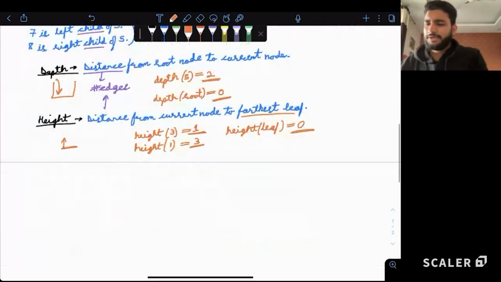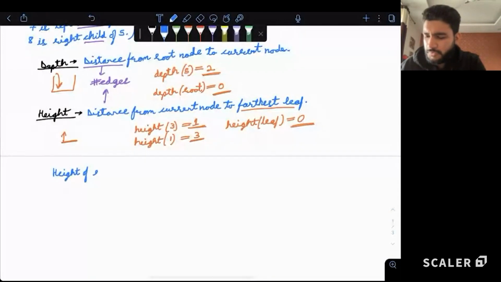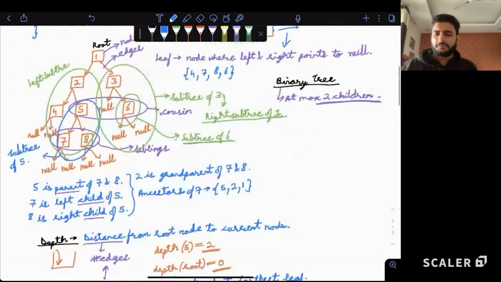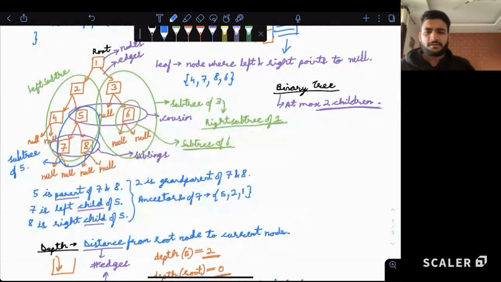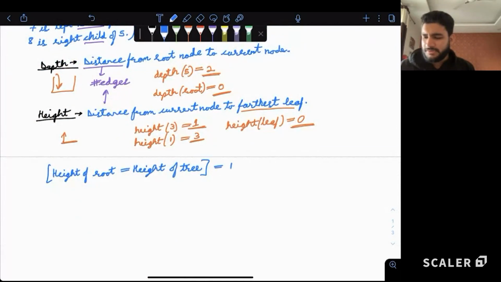Now there is a term height of a tree. So if someone says what is the height of a tree, the height of the root node is also known as the height of a tree. Correct? Let me also write it down. Height of root is equal to height of tree. So if I ask what is the height of this particular tree, what is the answer, guys? Correct, 3, because the height of 1 is 3. So the height of root is equal to the height of tree, and for this example it is 3.